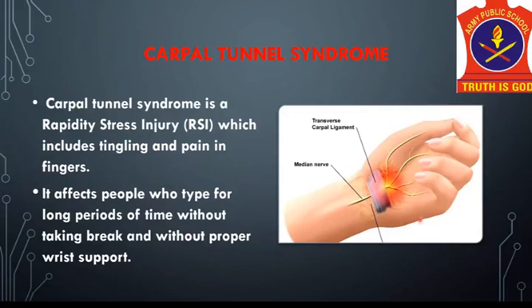So in this case, the person feels tingling, numbness and severe pain in the fingers, and it affects people who type for long periods of time without taking breaks and without proper wrist support. And this condition can be minimized using an ergonomic keyboard.